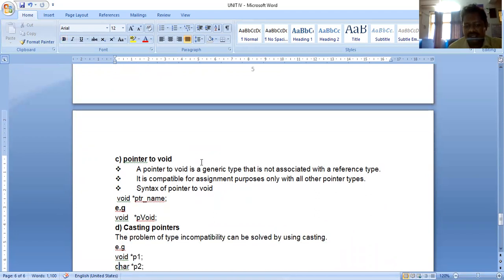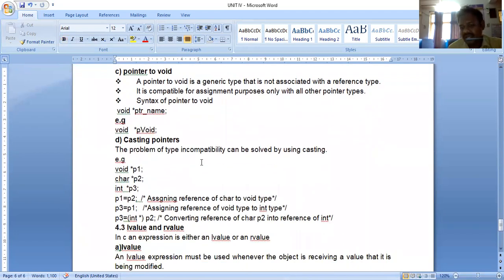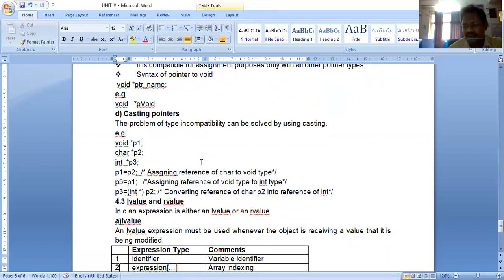Next, casting pointers, just like type casting. I can take one type of pointer variable and assign it to another type of pointer variable by using casting. So here in this example, where we discussed an integer pointer and a character pointer, what I am doing is converting the character pointer into an integer pointer by writing int *. That is about casting pointers.